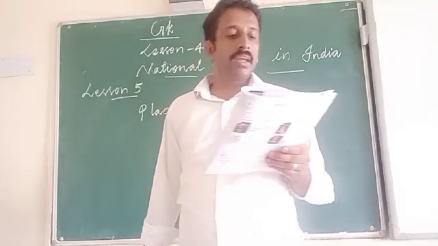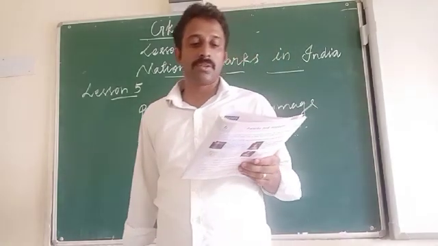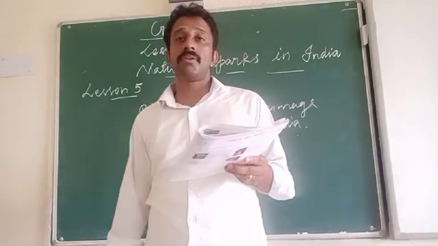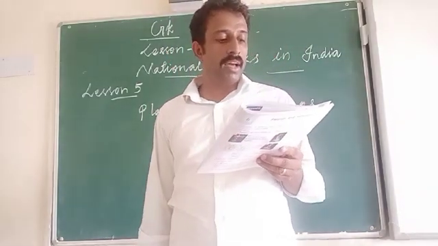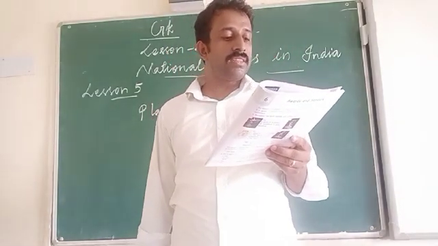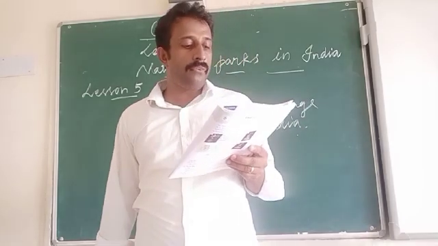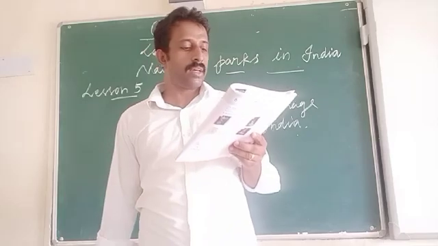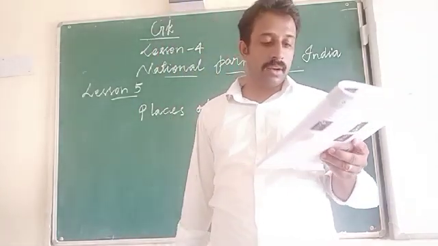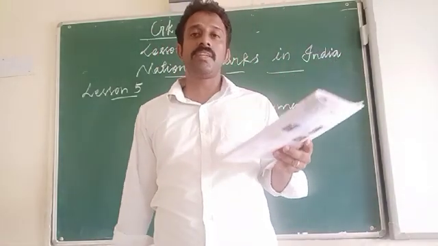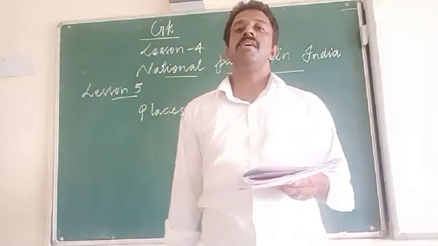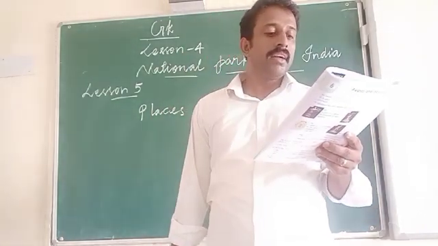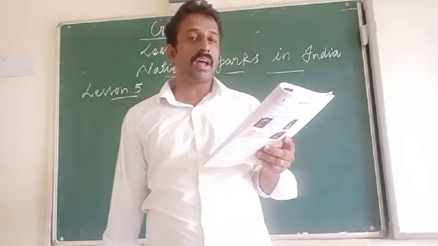Then write the name of the holy place under the picture using the help box. Find out the answer. The first one: dash is situated in the lap of Nar Narayan Parvat, Uttarakhand. Which one is it? Badrinath Temple.